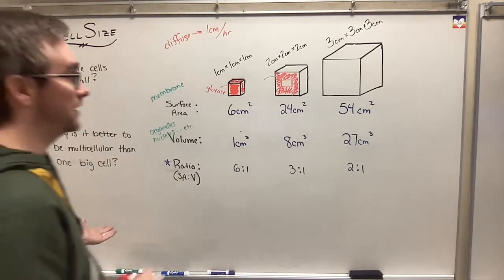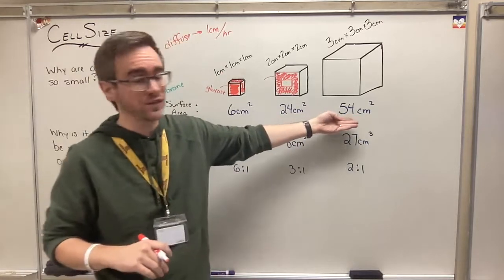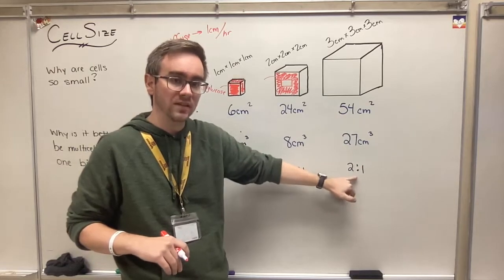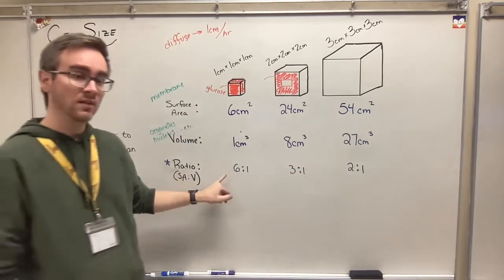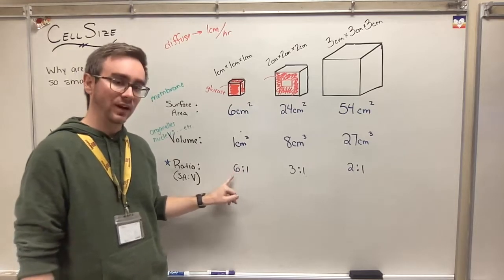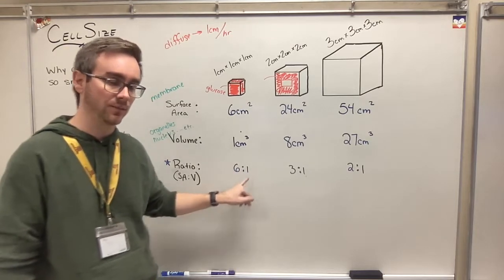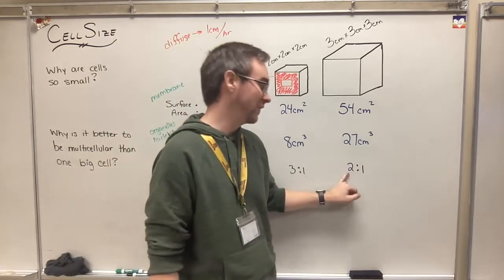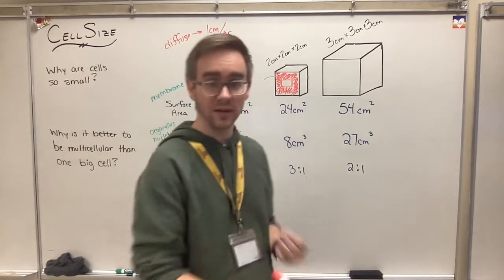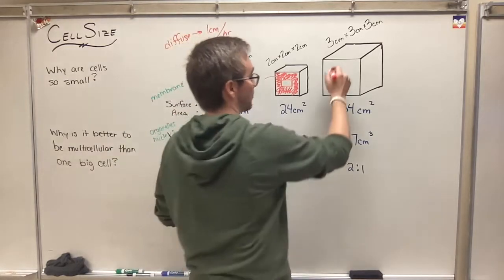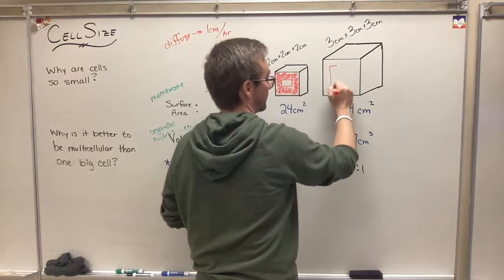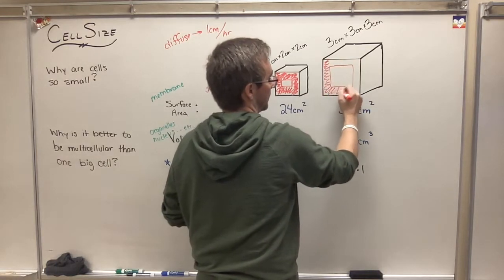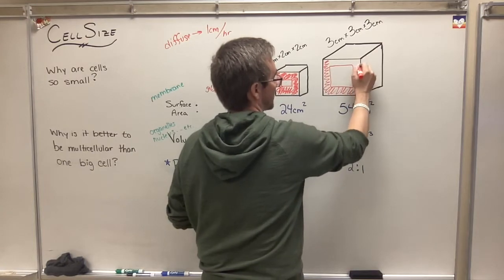So if it's really big, and yes, I have a really big surface area, but my volume went up a lot and that ratio went down. It was 6-to-1, where yes, it was really small volume, but I had a lot of surface area to fill up that volume. Now I have a little bit less surface area to fill up that cell. And now I have even less surface area in that ratio. So it only goes in a centimeter, and so maybe I'm only able to fill a smaller percentage of that.